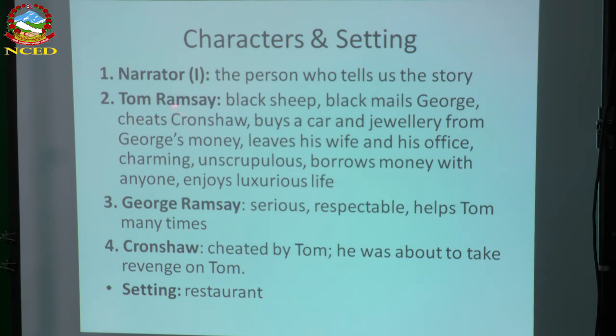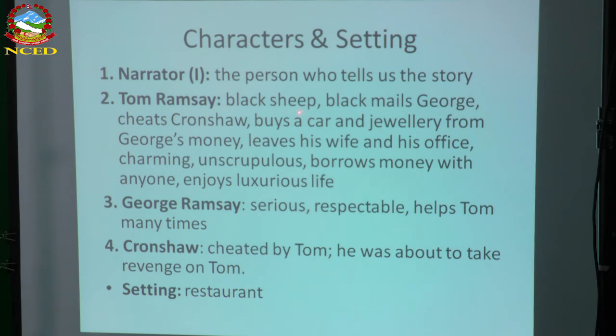Tom Ramsay is one character. Another character is George Ramsay. They are brothers. You can see the family name or surname there, Ramsay. So these two are Tom Ramsay and George Ramsay, brothers. And Cronshaw is another character. Let's see what type of character Tom Ramsay is.